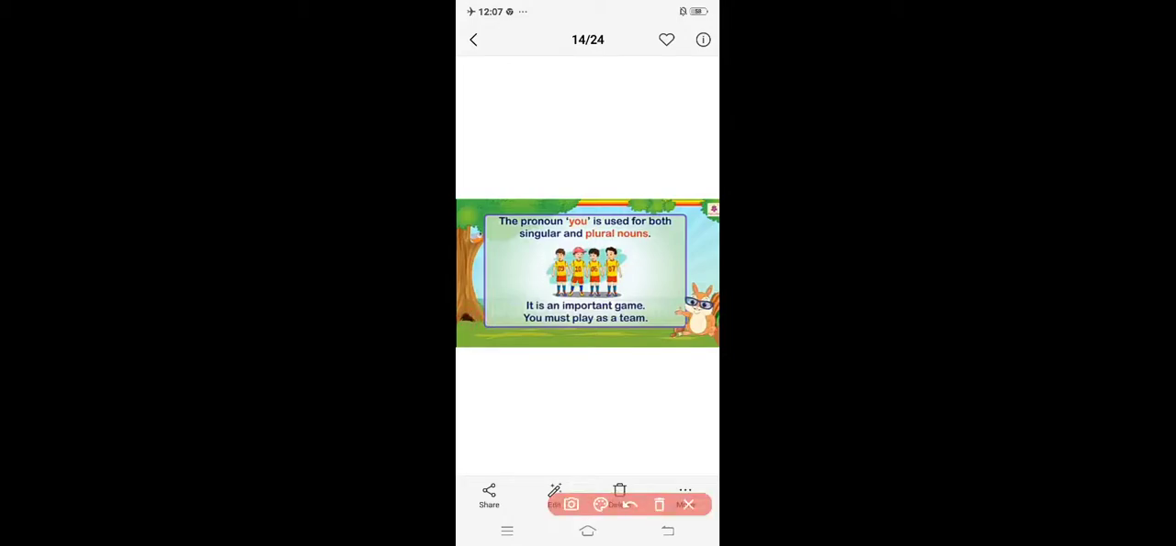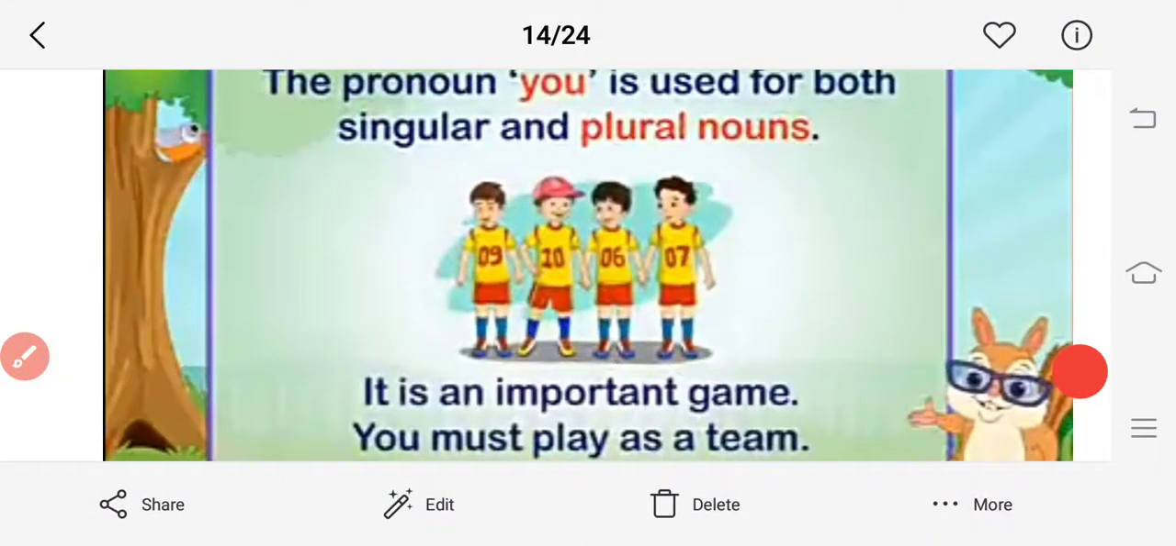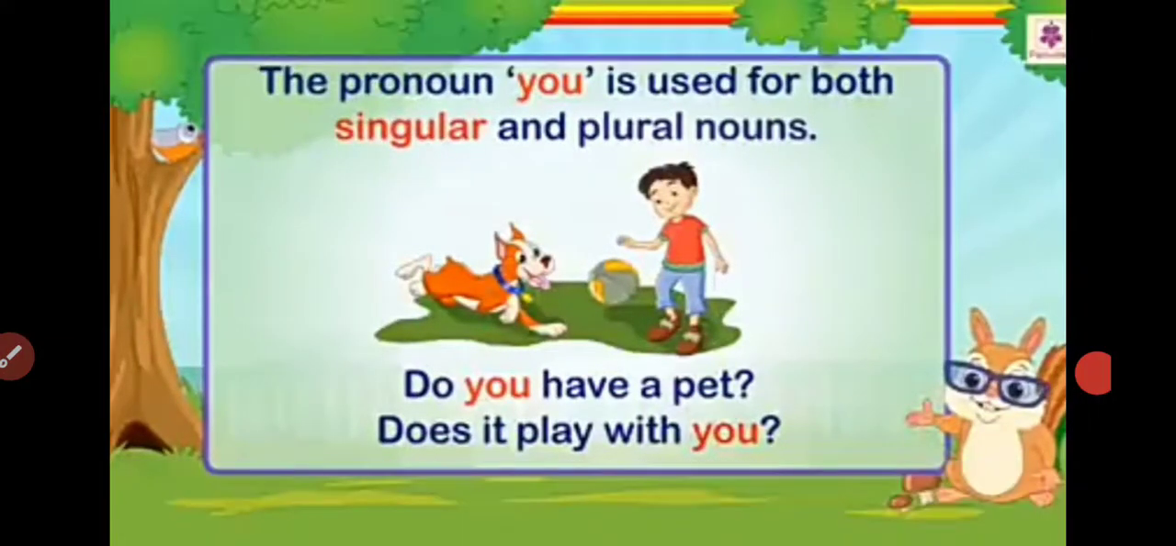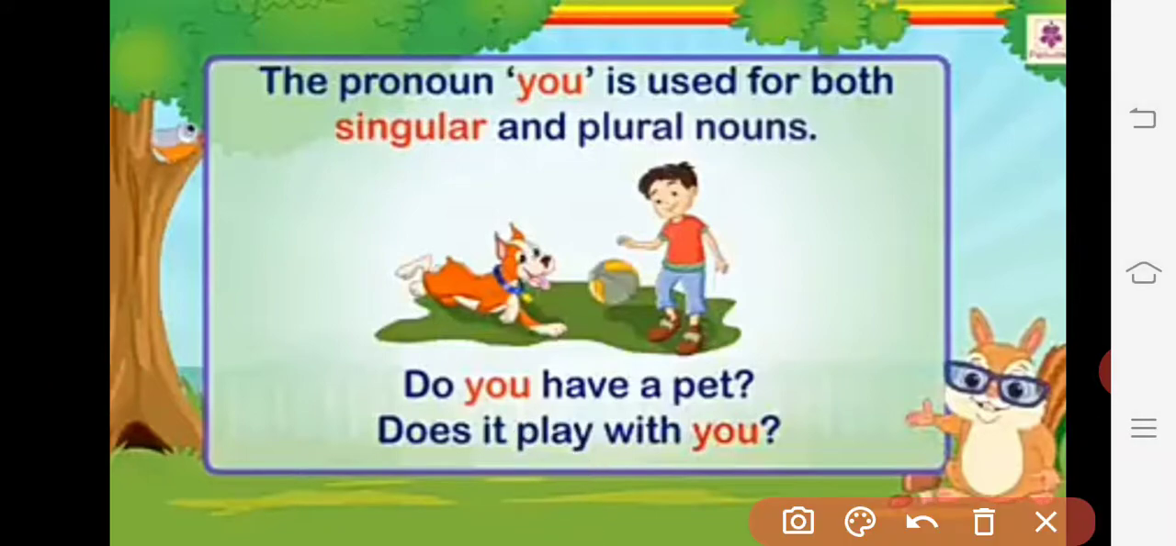See here. In that slide you can see one thing. Which thing? That only one boy is there, okay? One boy and then one dog is there, okay? So in that, the pronoun you is used for both singular and plural, that we already know. Now here that boy and the dog are playing with that ball, okay? So, do you have a pet? Means someone is saying, do you have a pet? You. Here you is the pronoun, okay? Does it play with you?